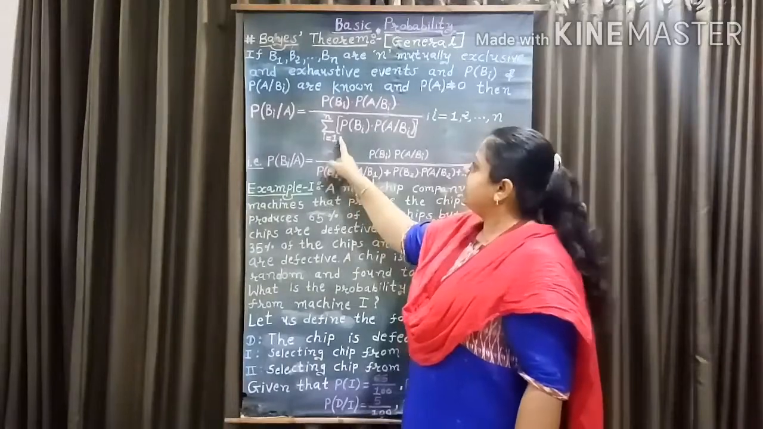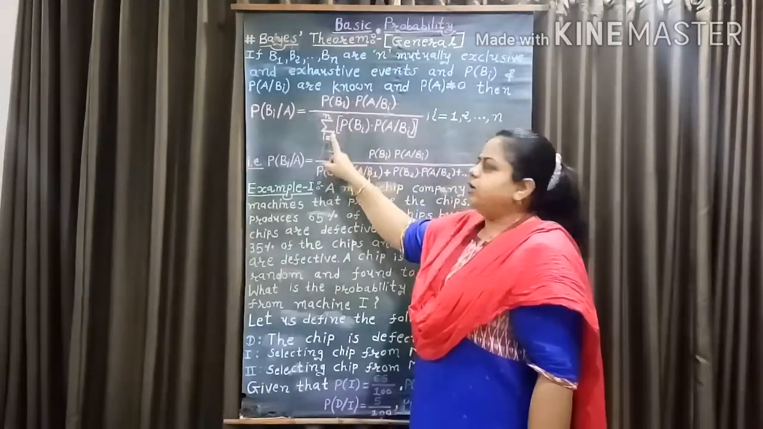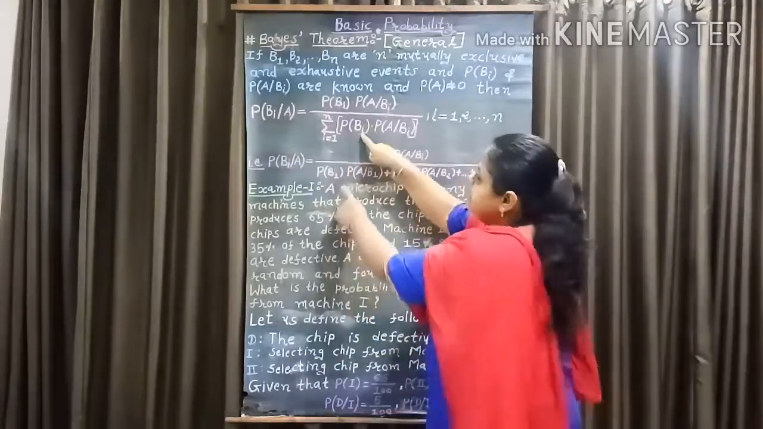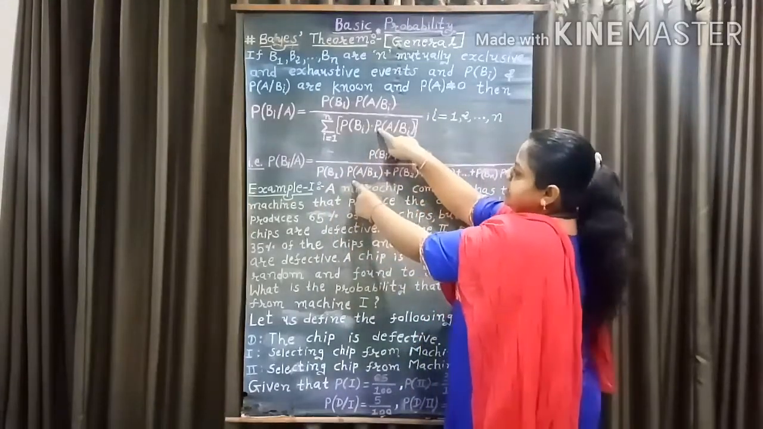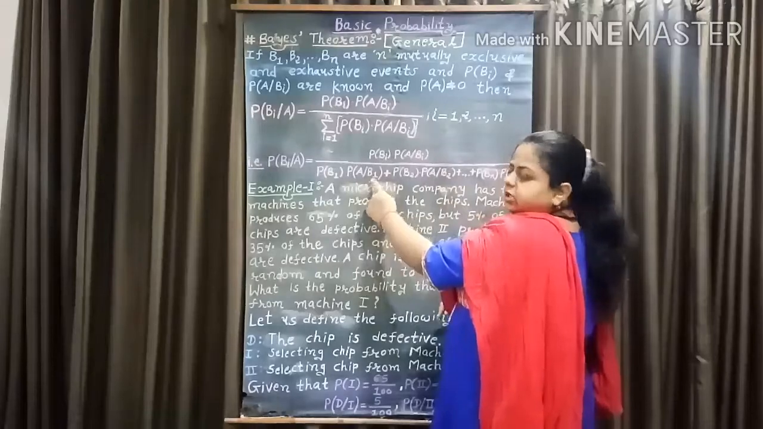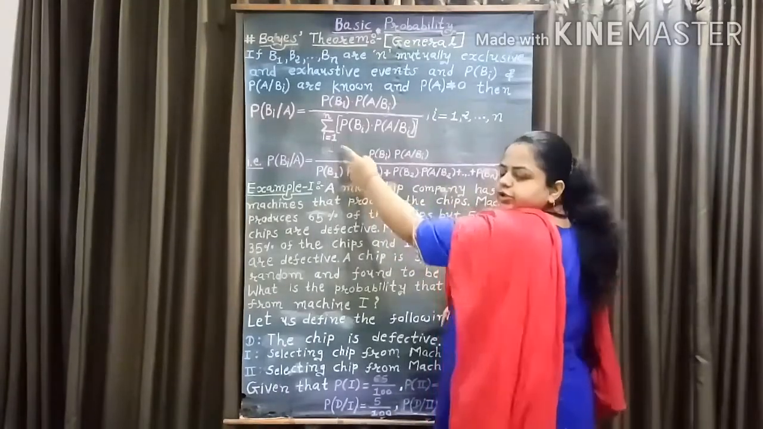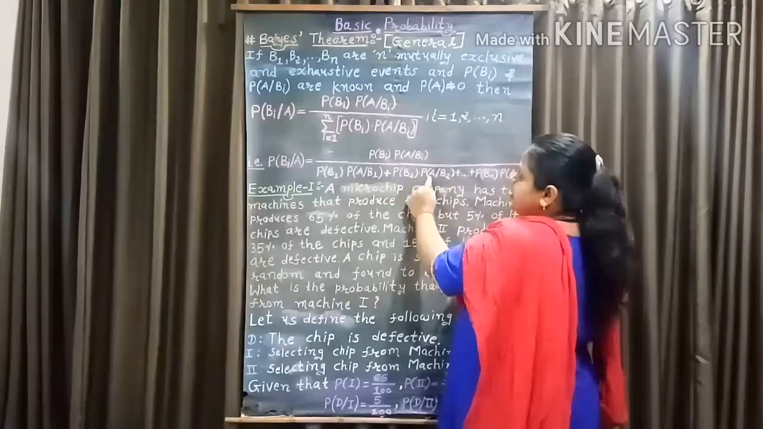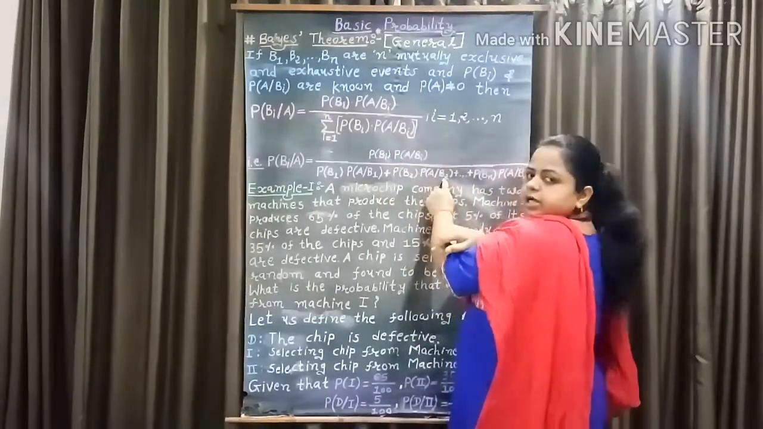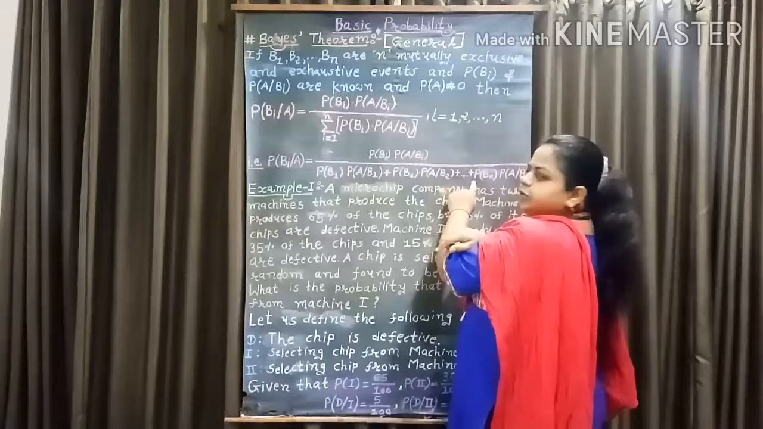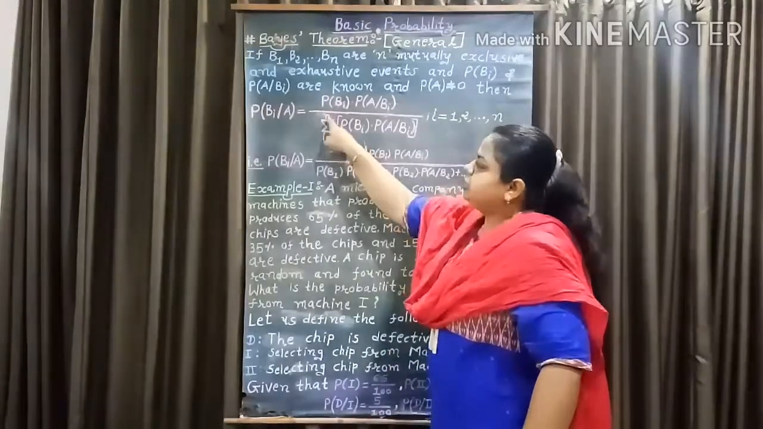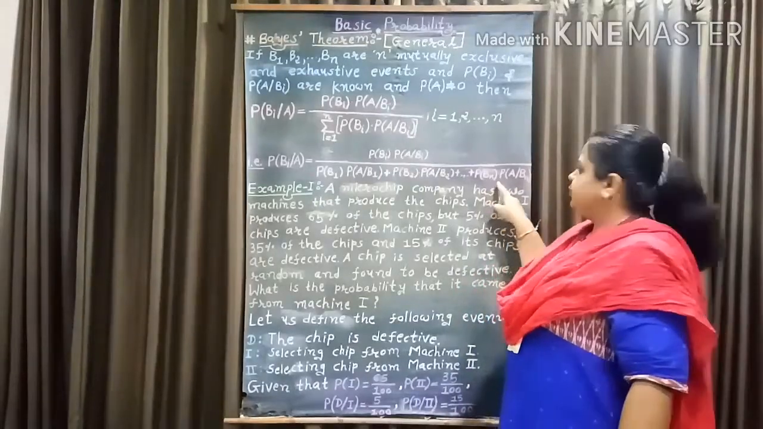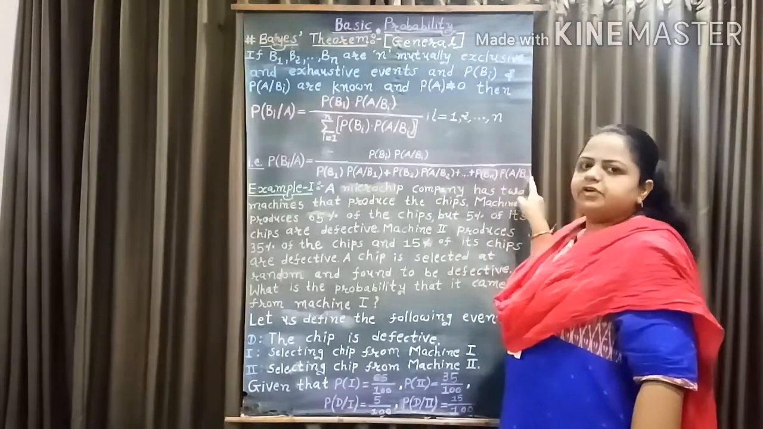Here we have i equal to 1 to n. So now i equal to 1, we get probability of B1 into probability of A given B1. Now i equal to 2, that is probability of B2 into probability of A given B2, plus up to plus i equal to n. So probability of Bn into probability of A given Bn.